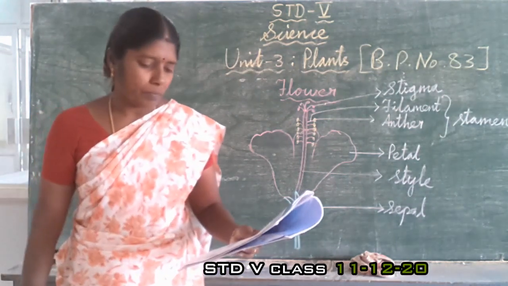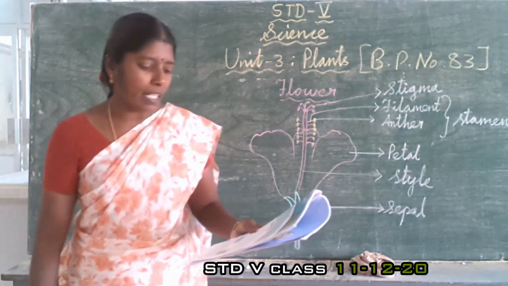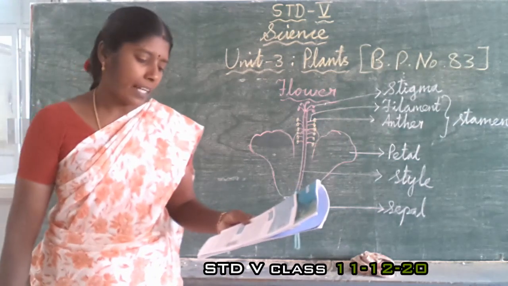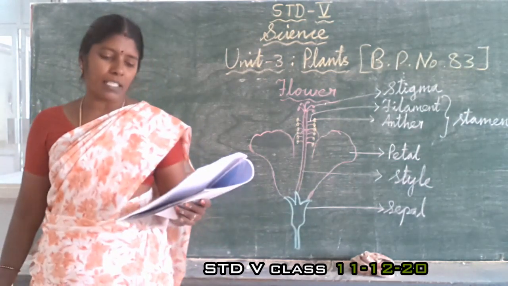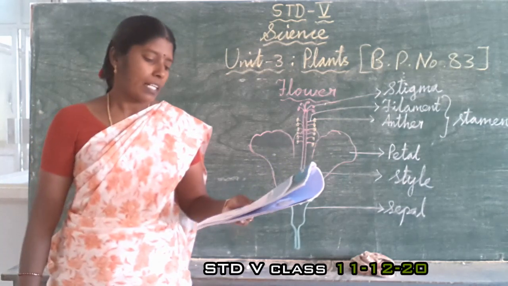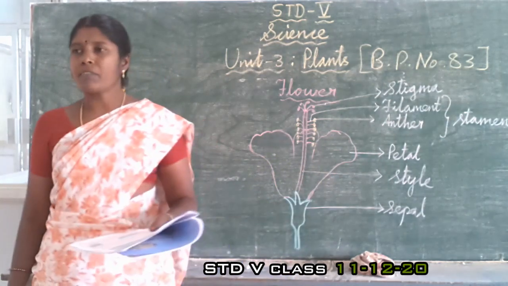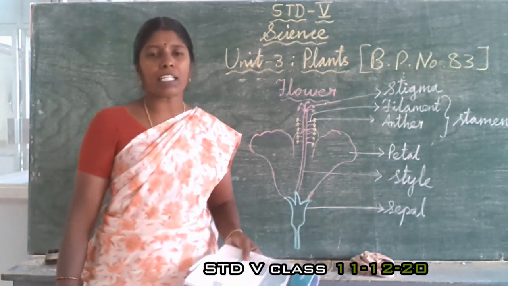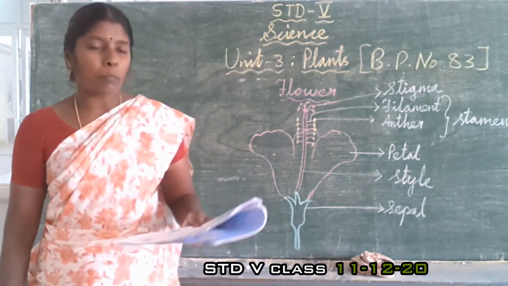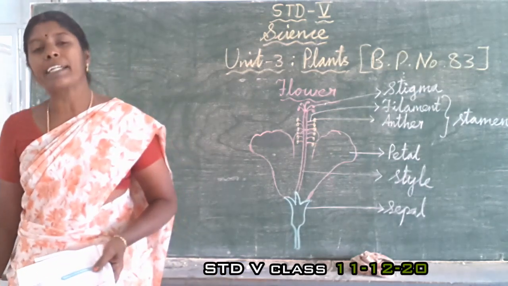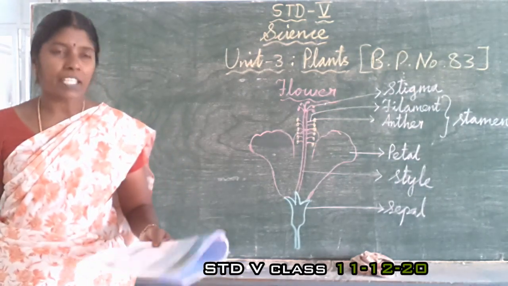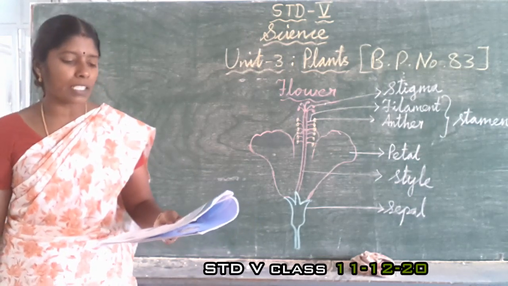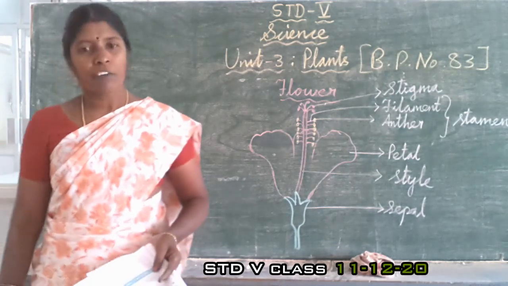Then next one, some plants grow in our surroundings naturally and some are grown by us. Yes. Then next one, we need to know about plants that are useful to us in many ways. In this lesson we are going to learn about the parts of the flower, the life cycle of the flowering plants, pollination and its types, then different types of soils, and how the honeybee, earthworm and dragonfly are useful to the farmers.